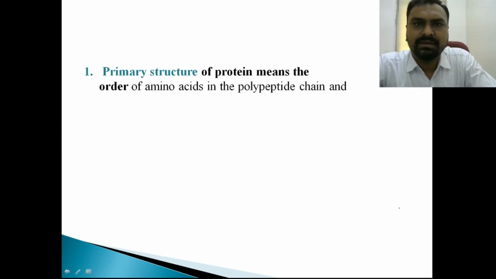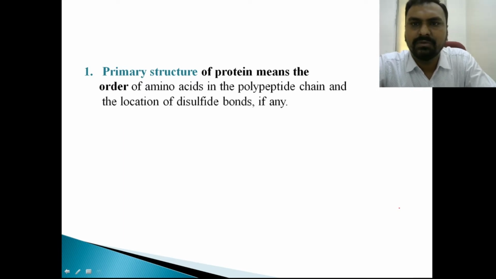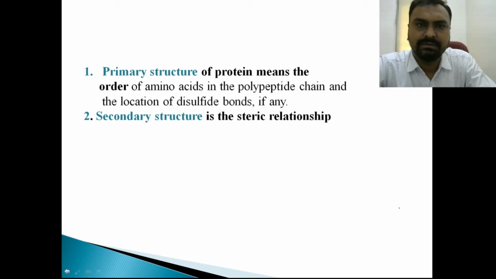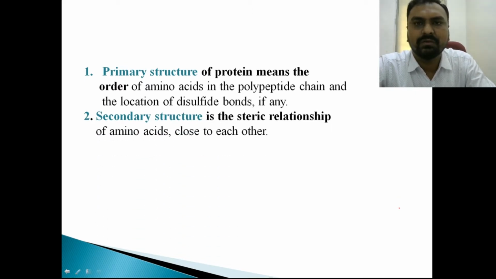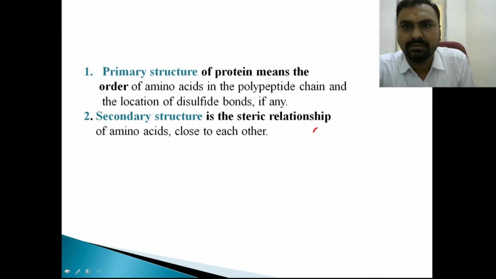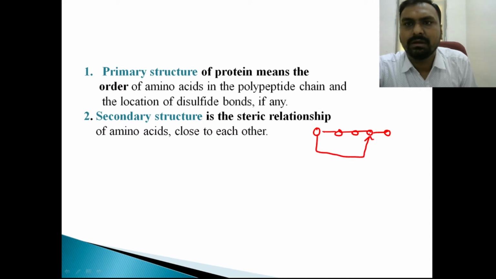So coming to the primary structure, it means the order of amino acids in the polypeptide chain. It denotes the linear sequence of amino acids. Then in the secondary structure, there is a steric relation of amino acids which are close to each other. Suppose this is a polypeptide chain, and one amino acid, how it correlates with the fourth amino acid, that is denoted by the secondary structure.